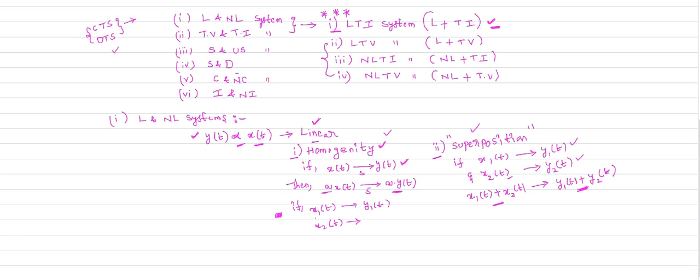For that, just note down this condition. x1 of t is your input signal given to this system, and it will produce the output y1 of t. If x2 of t is another input signal given to your system, it will produce the output y2 of t. Then the principle of linearity states that if you apply the weighted sum of inputs, this is your weighted sum of inputs.